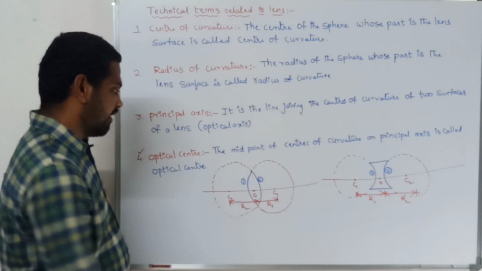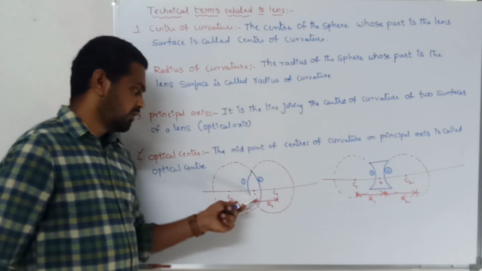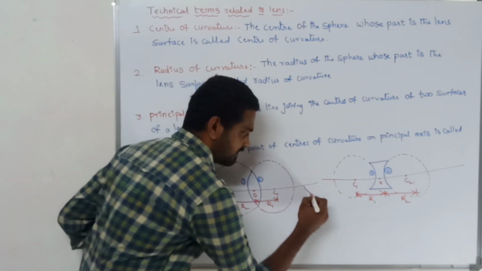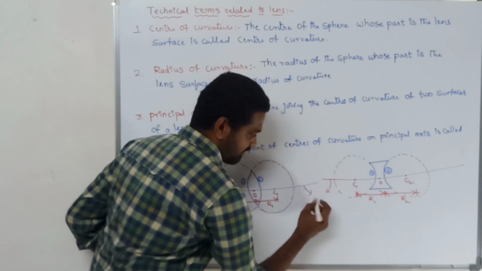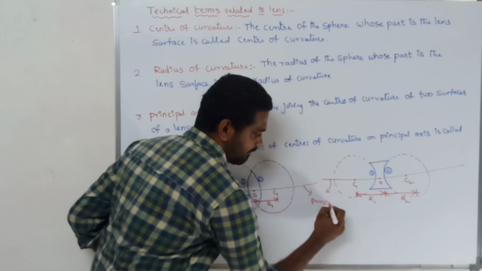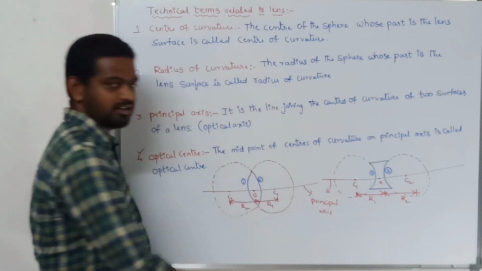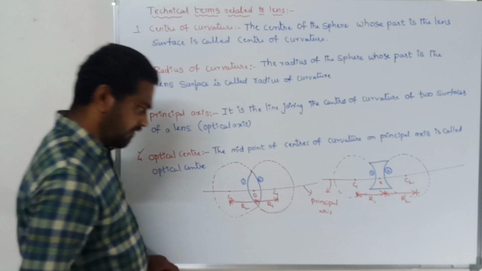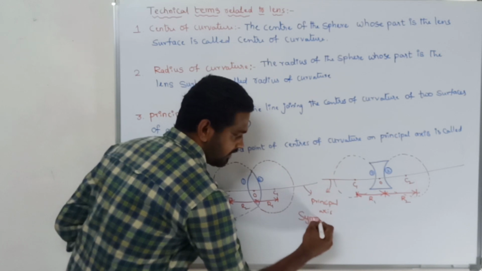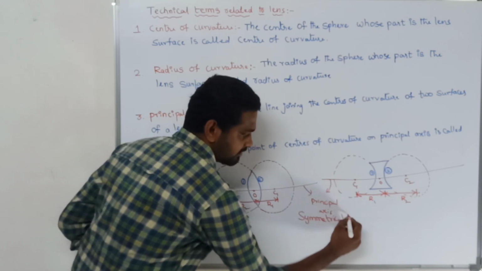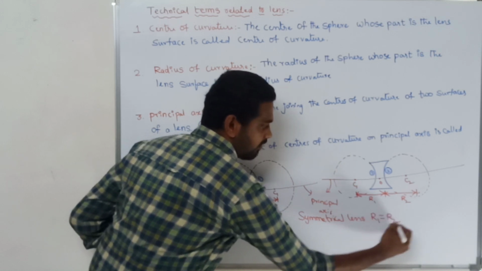Is it clear? The line joining the center of curvature to the optic center, and in the similar way the other center of curvature to the optic center, this line is called the principal axis, and this distance is the radius of curvature. Is it clear? If I had taken a symmetrical lens, for a symmetrical lens R1 should be equal to R2.